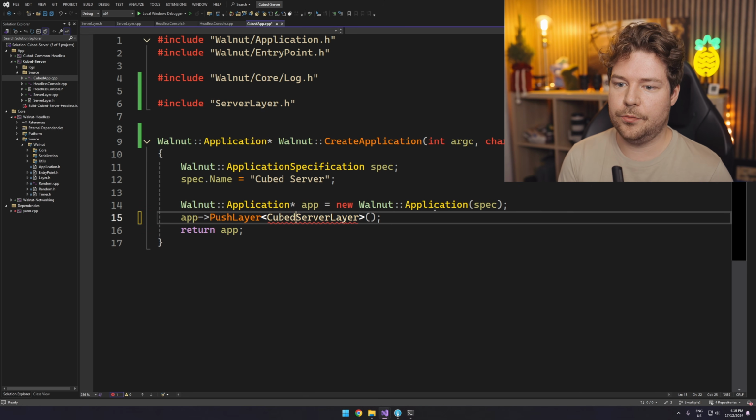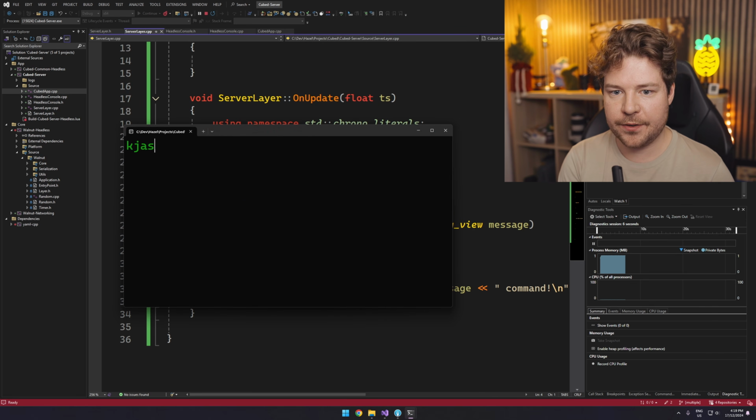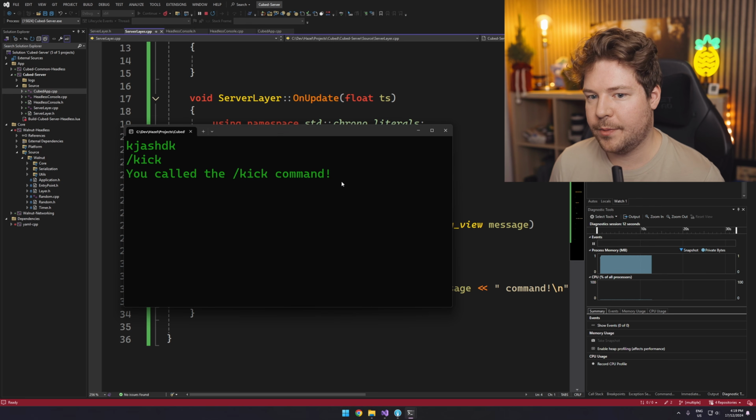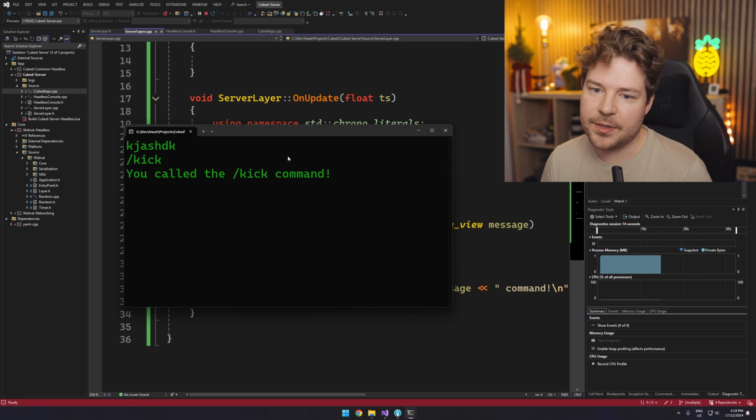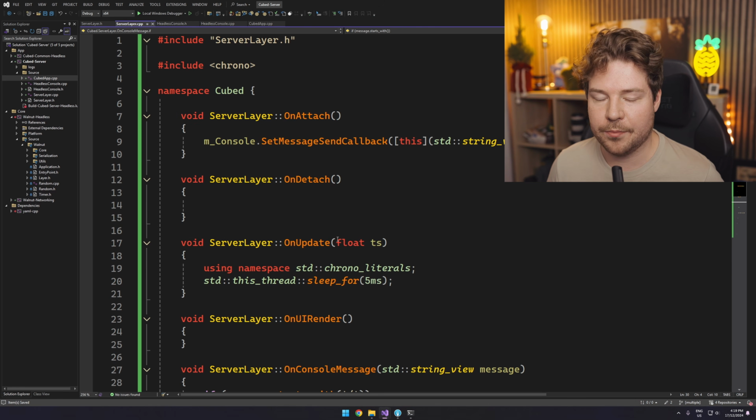I guess it's a cubed server layer. Whoa. All right, let's run that. Okay, so we should be able to type stuff here, right? Such as /kick, and then you can see it says you called the kick command, right? So all we've done is just set up this little thing here so that we can actually write messages and deal with them. Very, very simple.